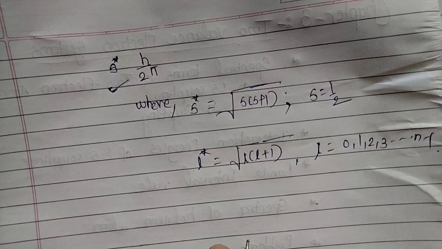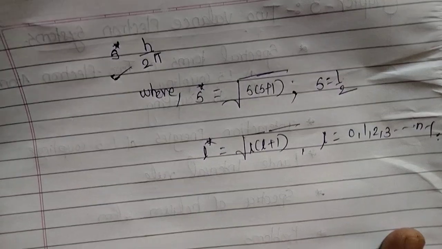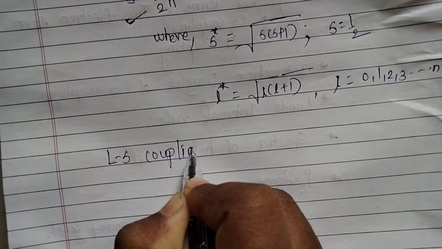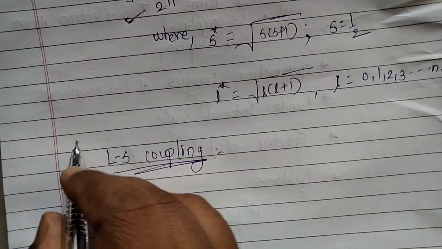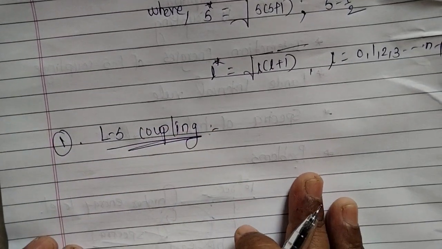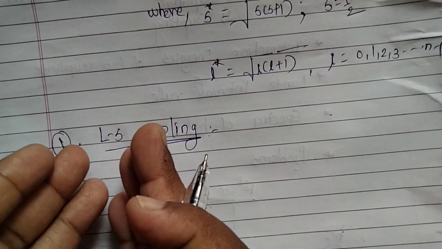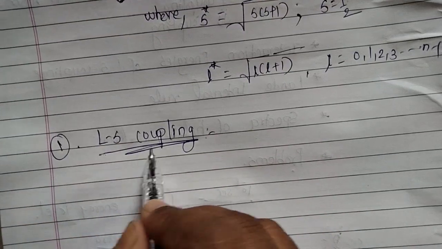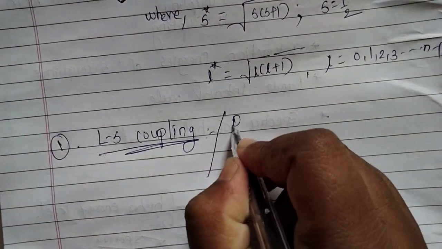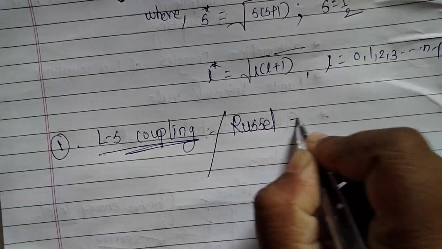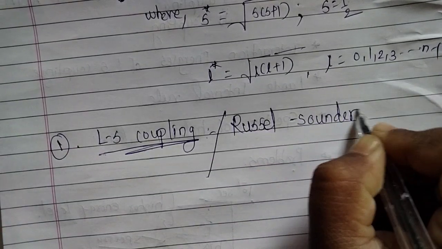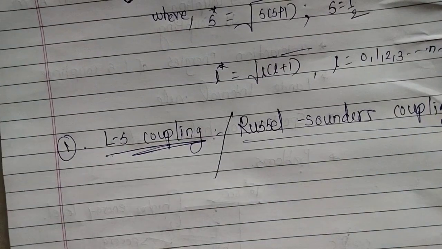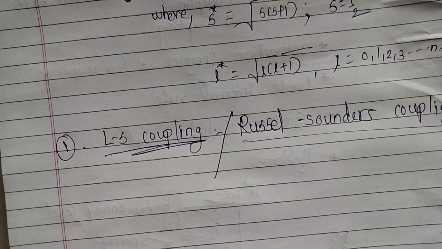Okay, so let us discuss here LS coupling. The first coupling type is LS coupling. When L is coupled with S, this coupling is called LS coupling, and it is also called Russell-Saunders coupling. We will discuss this LS coupling here in detail.